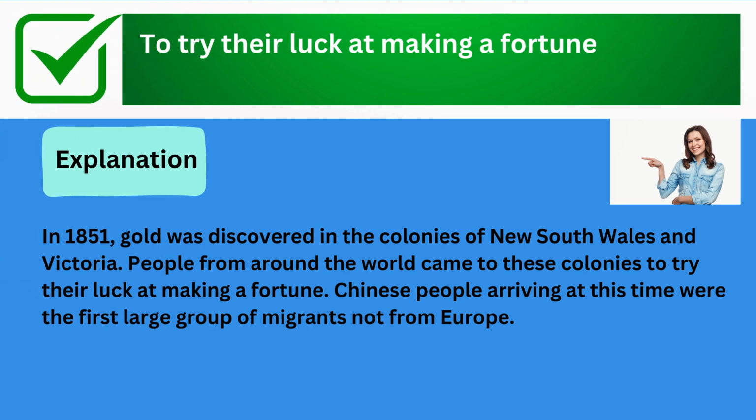The correct answer is to try their luck at making a fortune. Explanation: in 1851, gold was discovered in the colonies of New South Wales and Victoria. People from around the world came to these colonies to try their luck at making a fortune. Chinese people arriving at this time were the first large group of migrants not from Europe.